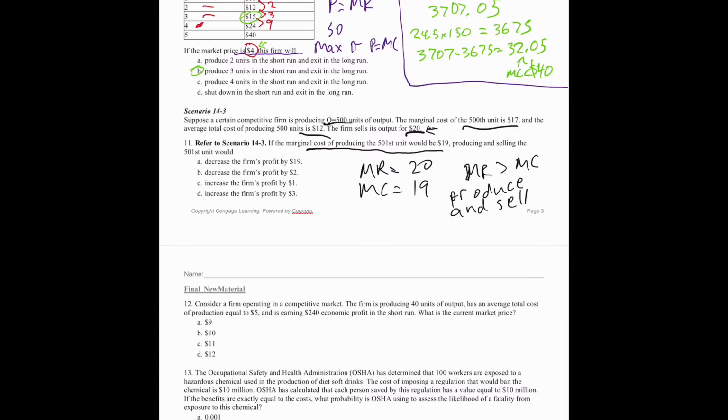Well, what's the profit from that last unit? They sell it for 20. It cost them 19, so the difference between how much they sell it for and how much it cost them to produce is 1, so they increase the firm's profit by $1. The answer is C.